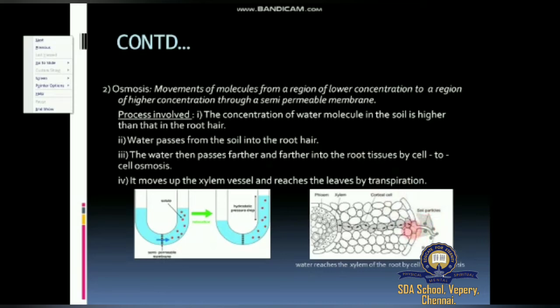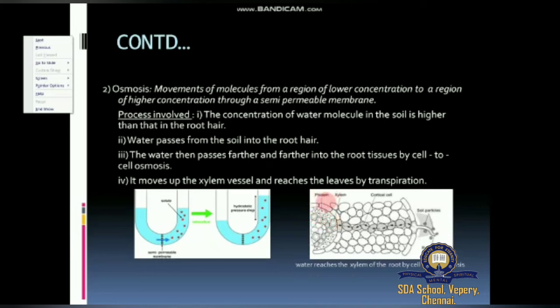Here the cell is surrounded by a membrane called the plasma membrane. This acts as a semi-permeable membrane. Semi-permeable means the root cell consists of a cell wall and a cell membrane, and this cell membrane acts as a semi-permeable membrane. This membrane allows water only to a restricted level. What is restricted? Only the certain amount of water required will be allowed inside. Then it moves from one cell to the next cell, then enters the cortical cells, then the endodermis, xylem and phloem.